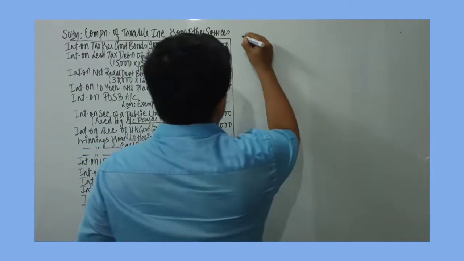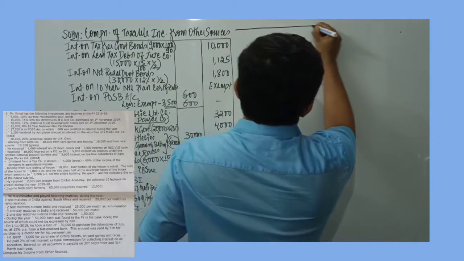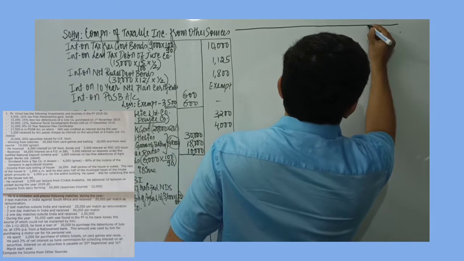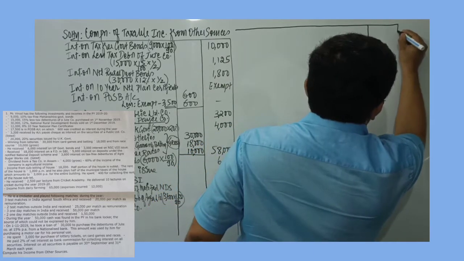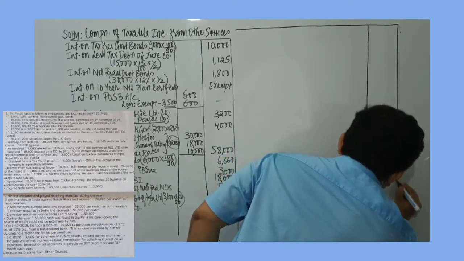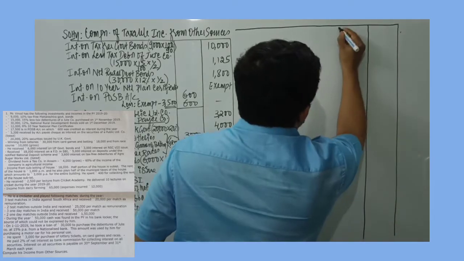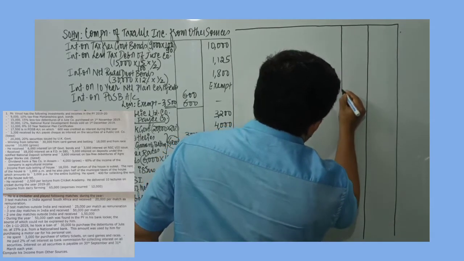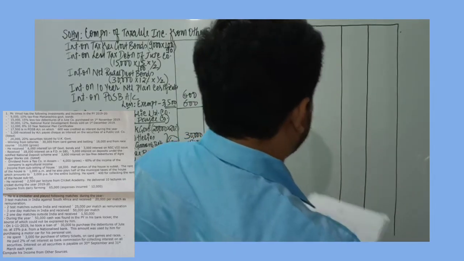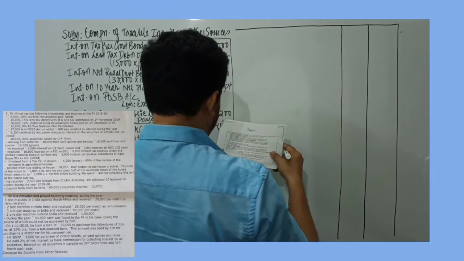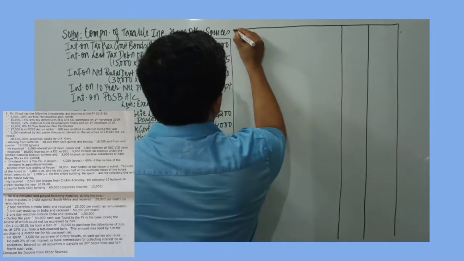So I'll just record it here. I will draw the format. So once again, two amount columns we can have. Okay, let's record the numbers. Now what is given? Income from subletting of the house.